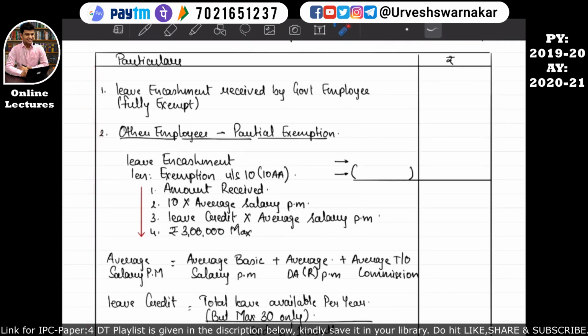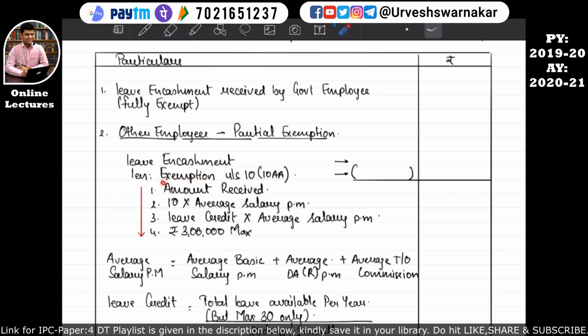The format says that if leave encashment is received by a government employee, then whatever amount has been received as leave encashment will be fully exempt. Okay, that is what I have written over here. But if other employees are receiving leave encashment, then it will be partially exempt. How it will be partially exempt, we need to see over here. Leave encashment actually received, we will write over here, and then we will reduce it with the exemption available under section 10 subsection 10 double A.